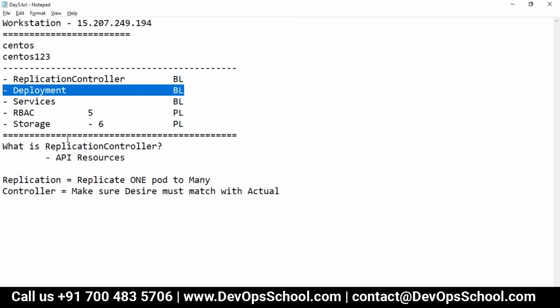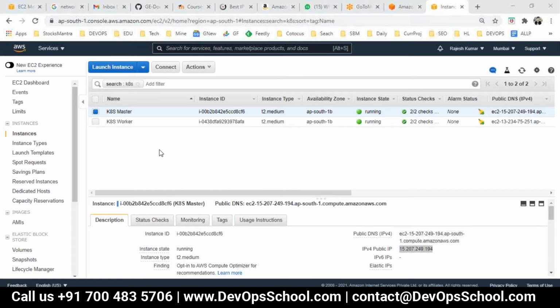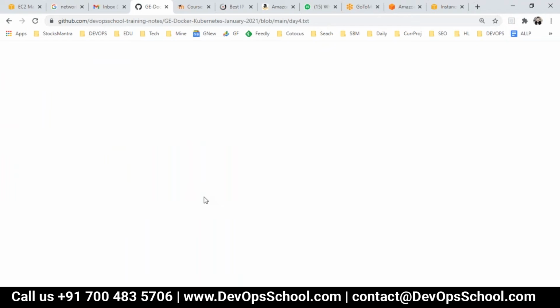So now I will talk about it. What is the difference between replication controller and deployment? But this got deprecated. I'm not saying it's removed. It got deprecated; in the future, it will be removed actually. Okay, so now I am going to show you the replication controller.